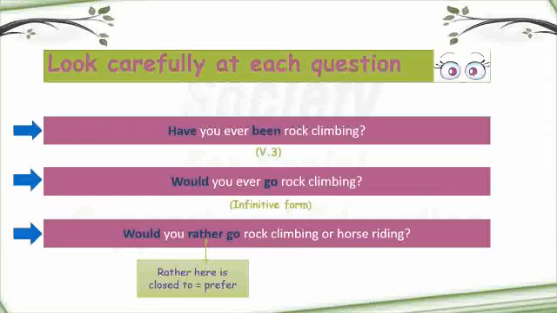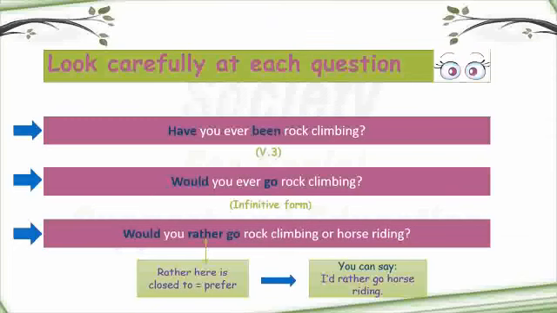Would you rather eat a pizza or a hamburger? So if you like pizza, you would say, for example, I'd rather eat a pizza. So the answer here about this question, I'd rather go horse riding. So he prefers or she prefers horse riding. Okay? This is the meaning of rather go, which is used with would in the question and answer.